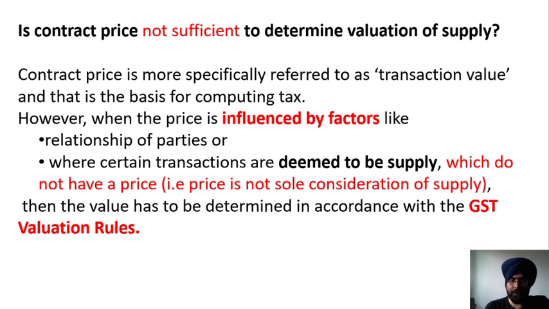Similarly, where certain transactions are deemed to be supply which do not have a price, that is, price is not the sole consideration of supply. For example, Mr. A delivered the goods to Mr. B, and Mr. B delivered the goods to Mr. A. So both are doing barter transactions, replacing the goods with each other's. Here the transaction value could not be determined, so you have to refer to the valuation rule in these cases.